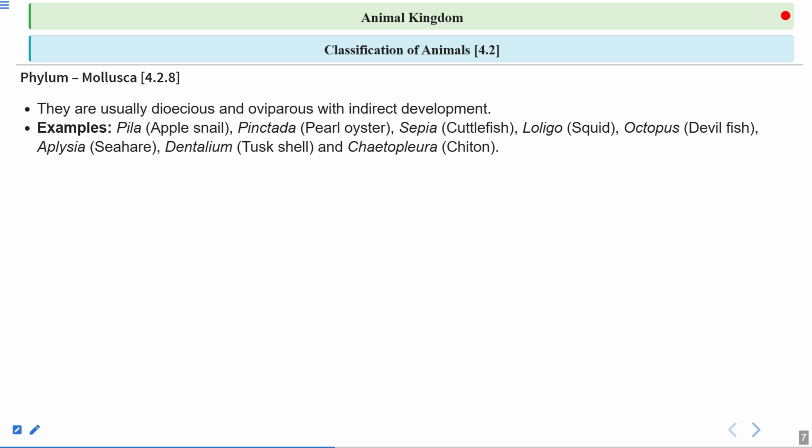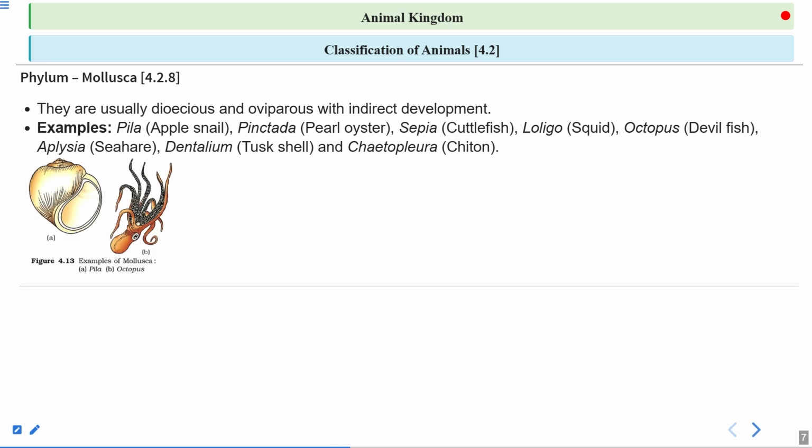So these are some of the common molluscans with their scientific name as well as their common name. So you have to remember both of these, the common as well as the scientific name. So here we can see two of the molluscans, that is Pila and octopus.